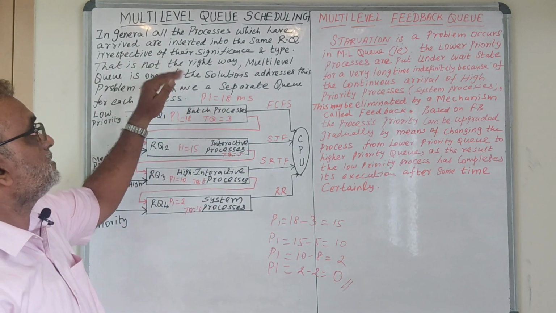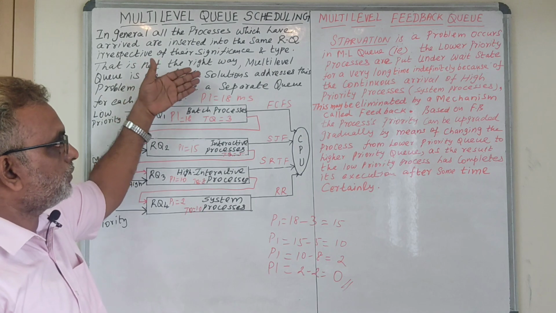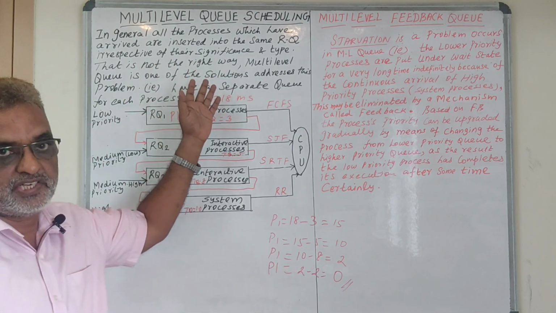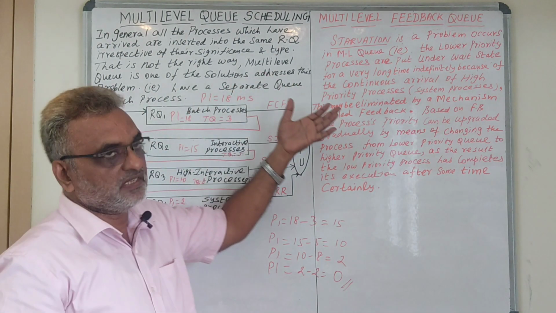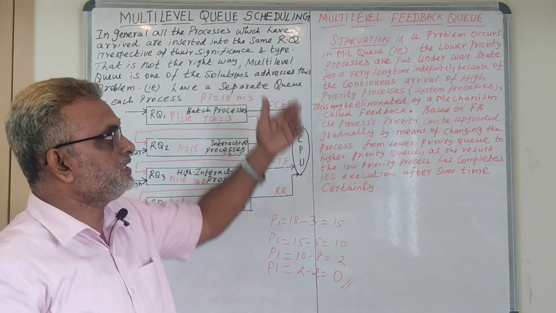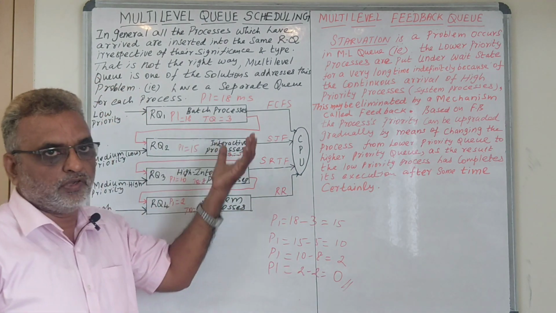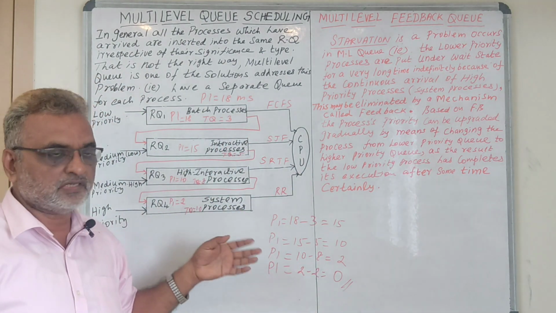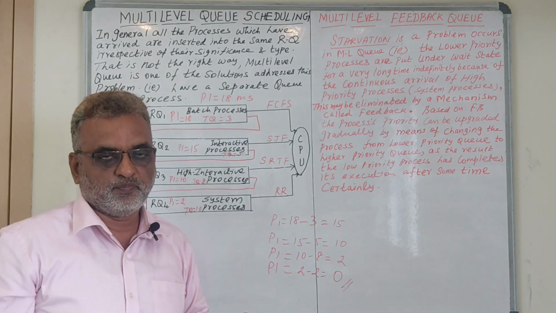So what is the importance of this multi-level queue, and I said about the problem called starvation, and also the remedy called aging, and how this can be implemented with the help of this multi-level feedback queue. And I just gave an example of how a low priority process can be executed with the help of this multi-level feedback queue.